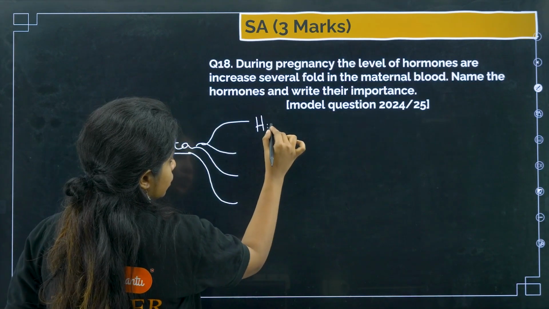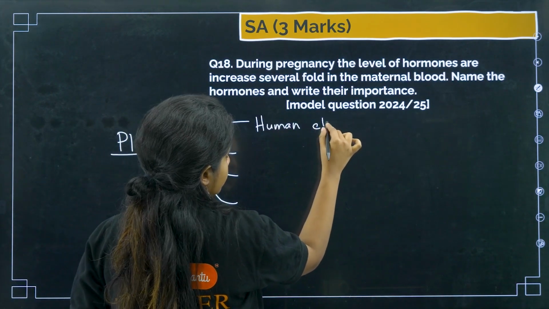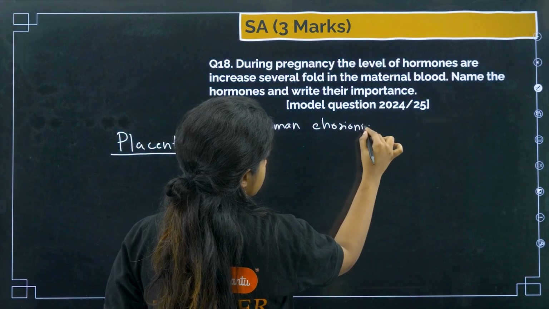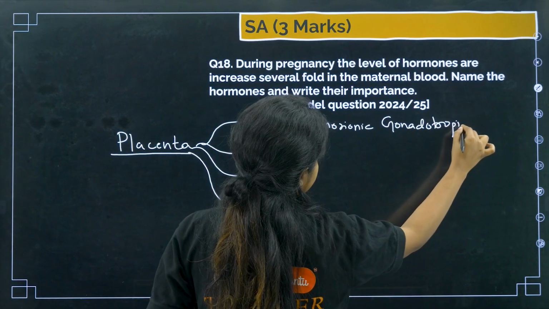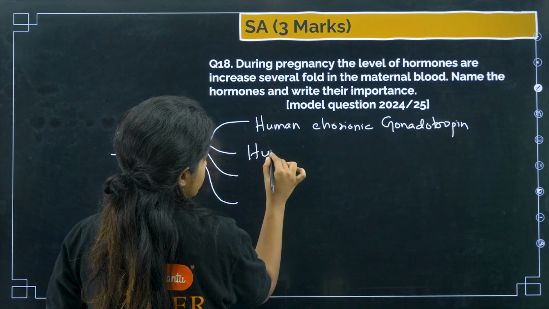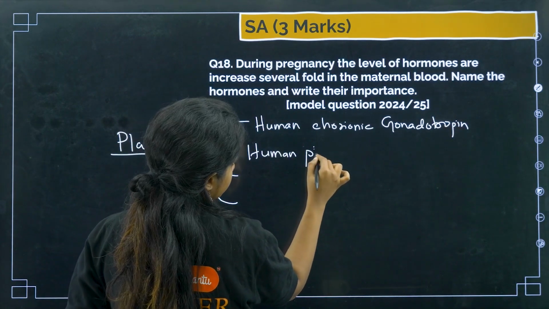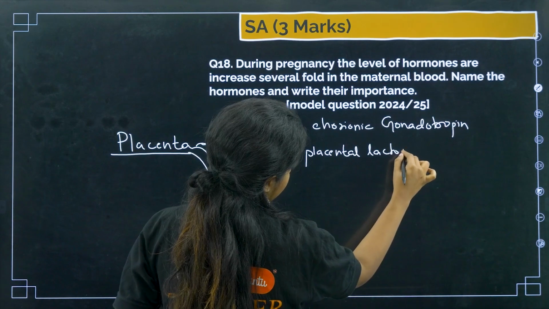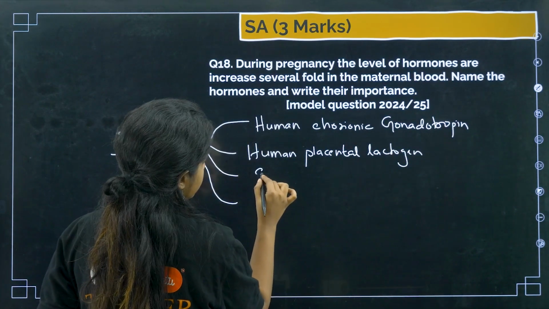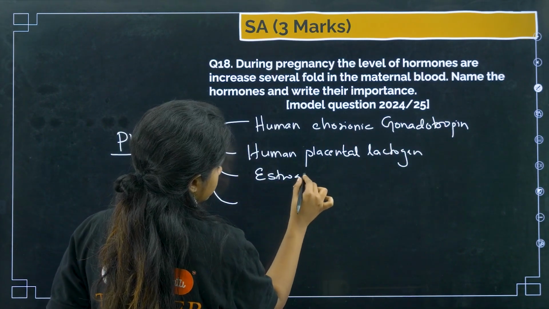One is human chorionic gonadotrophin. Second is human placental lactogen. Third is estrogen.